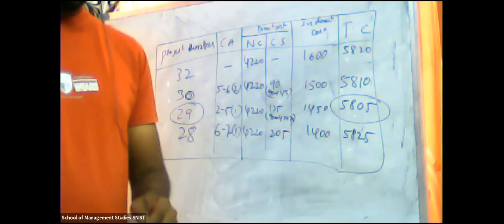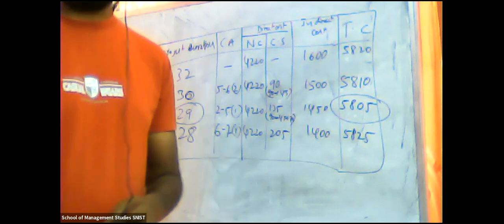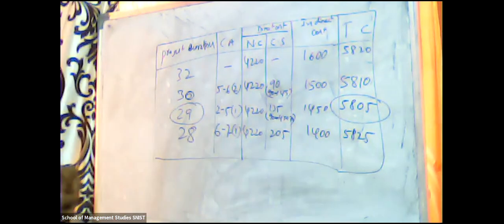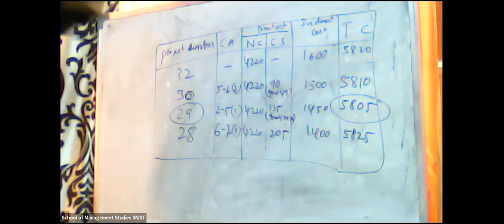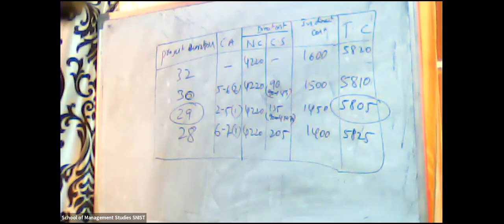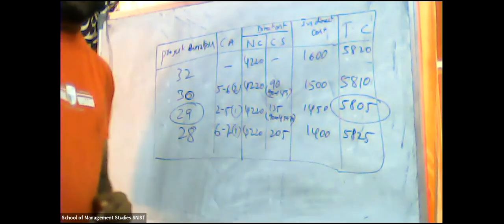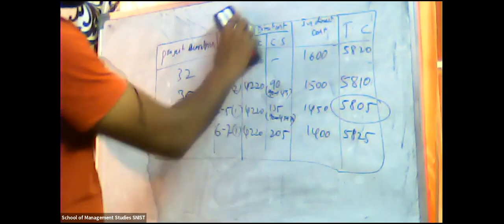Now the fifth unit, which is queuing theory. Yesterday I forwarded one material. Those who read it will find it easy. Those who did not read also, no problem, I will explain to you. So the last unit is queuing theory.